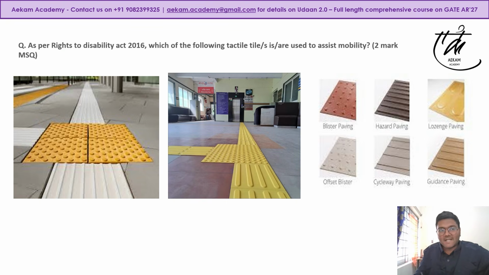Okay, starting with the first question. This is from universal design, which is a part of architectural planning and design. It states, as per the Rights of Persons with Disabilities Act 2016, which of the following tactile tile or tiles is or are used to assist mobility? So the keywords here are tactile tiles and mobility.